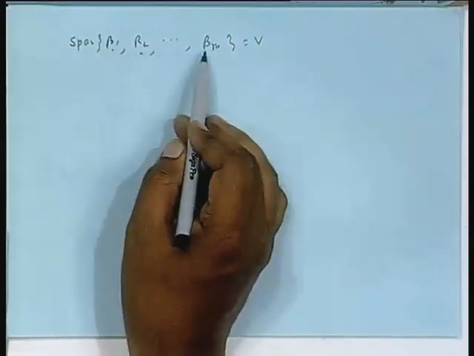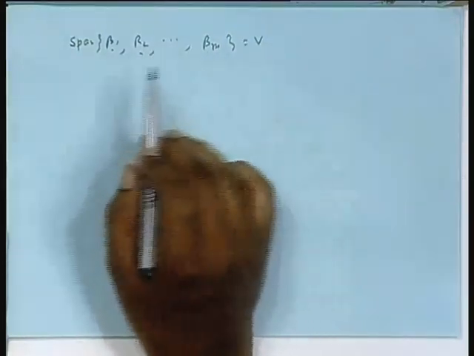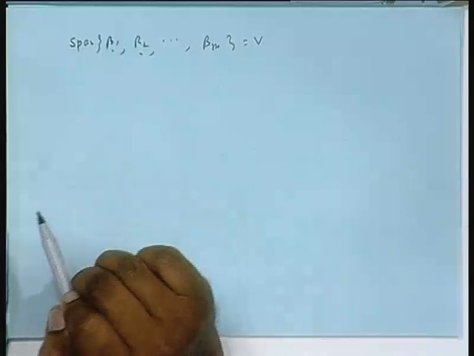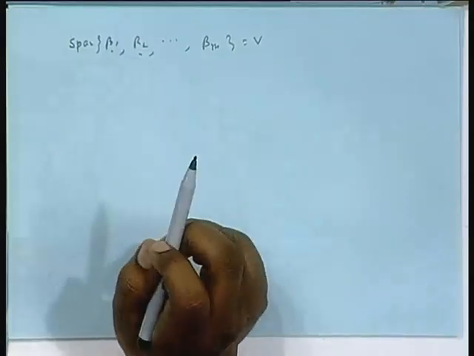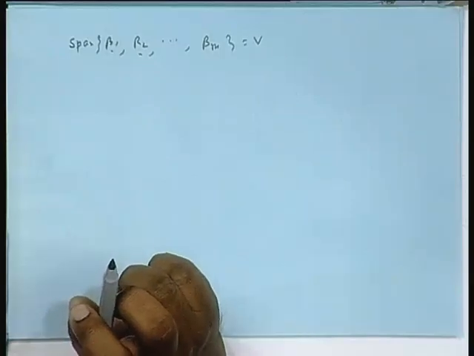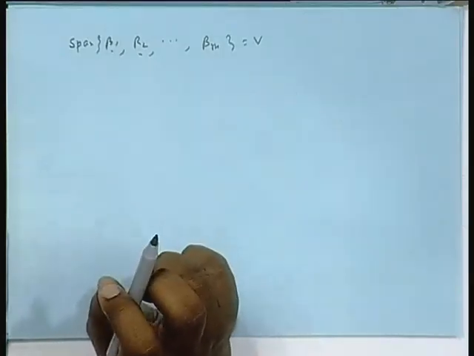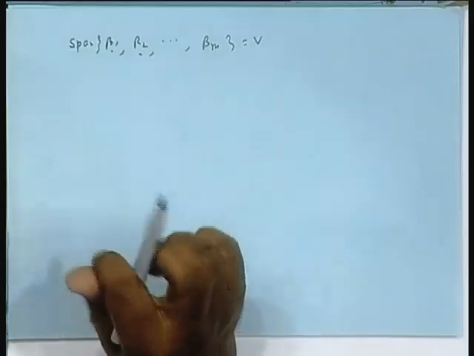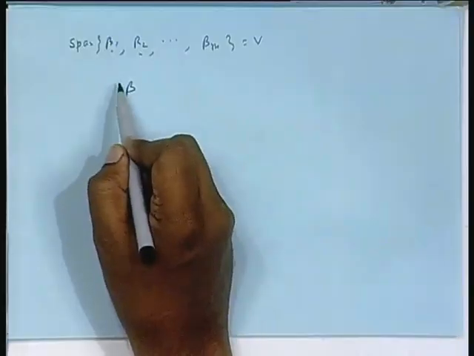Since beta 1, beta 2, they are all part of V, and V has another basis alpha 1 to alpha n, each of these can be written as a unique linear combination of alpha 1 to alpha n. Any vector of V can be written as a linear combination of the basis vectors. I am taking that to be the basis alpha 1 to alpha n. That means beta